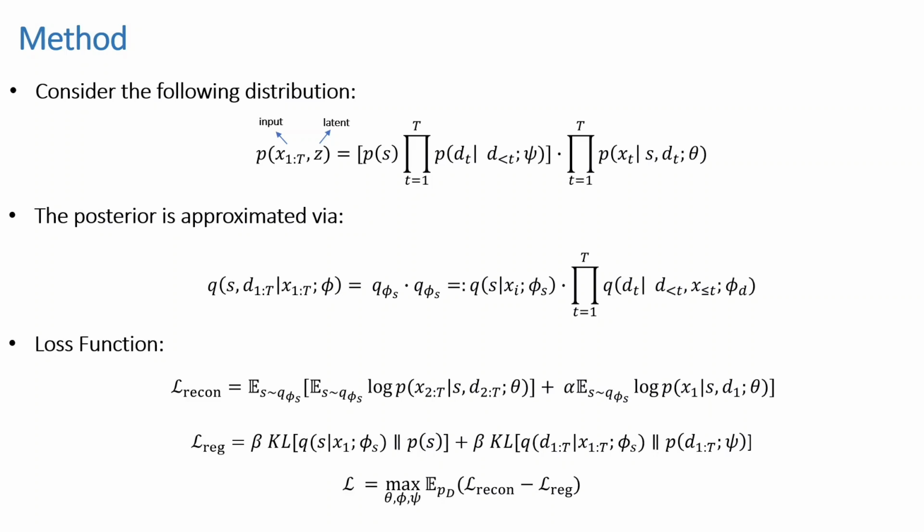The loss function takes the following form. The first term is the summation of both reconstruction terms: the reconstruction of the first element of the sequence, which is dependent on S and D1. Note, we choose here x_i to be equal to x1, but alternatively, we could choose any other sequence element. The second term in the summation is the reconstruction term of the rest of the sequence, dependent on S and the corresponding d_t's. The next part of our loss is the KL divergence between the posterior of each factor and its prior. The overall loss aims to maximize the reconstruction and to minimize the KL divergence term.